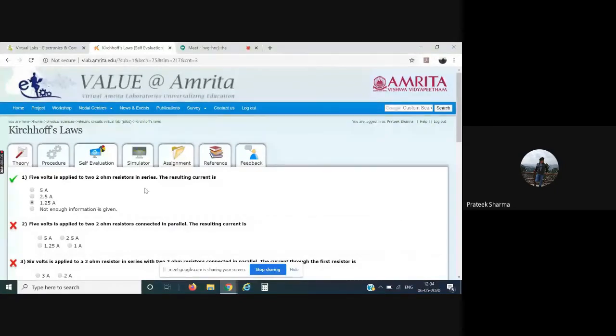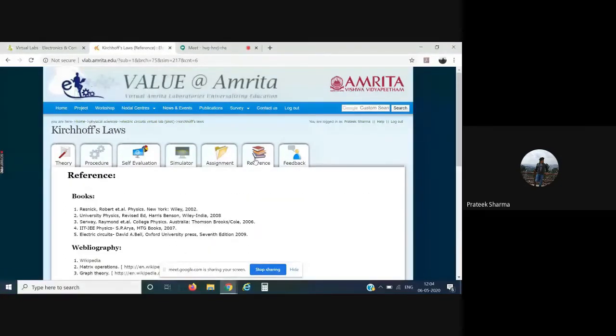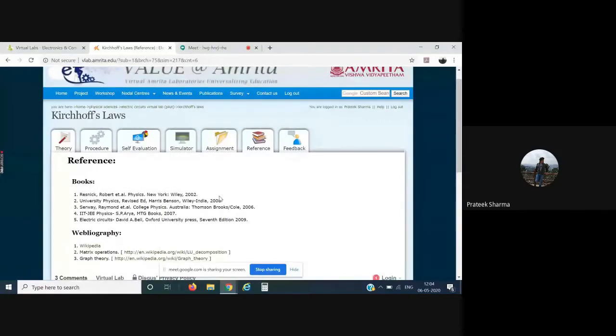Then comes the assignment tab. There are certain assignment tabs in every lab. So what we have done is, there are certain questions, and a user can simply practice these questions. Last but not the least, we have the reference book tab. The reference book tab will give you the books which a user can refer to, and even web links are given. So please try to understand that the template will remain the same in each and every lab.